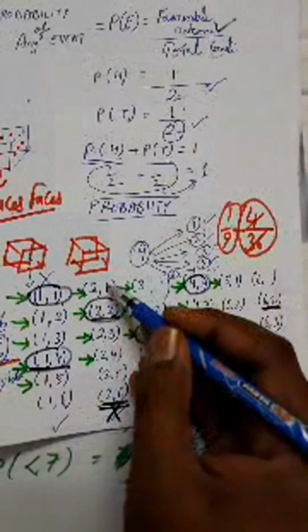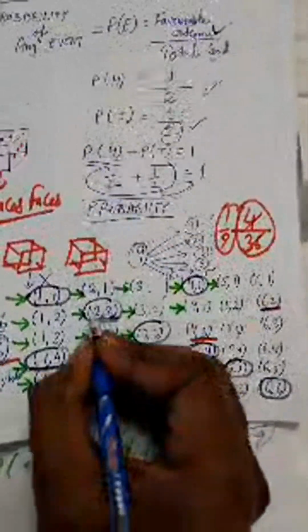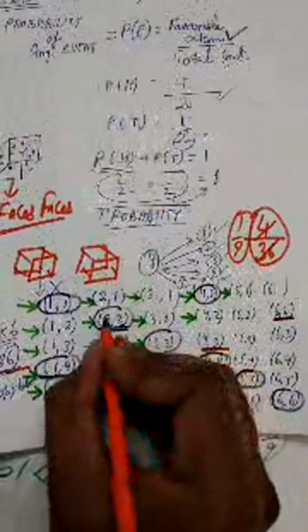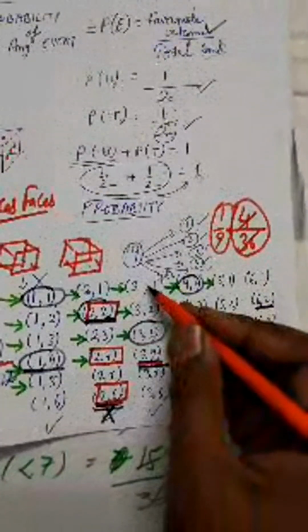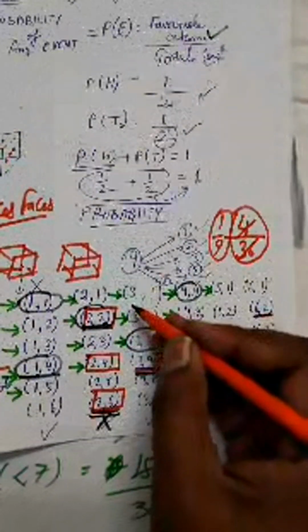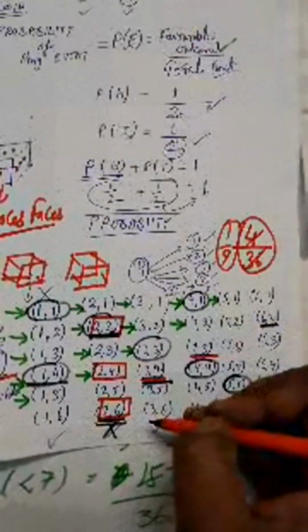This is not possible. Go to this. Yeah, 2 is even. So all the possible combinations along with this should be even. So this is one possibility when both the numbers are even. I am making a square over these numbers. 2 2, 2 4 is also even, 2 6 is also even. Now in this row all the numbers could not be even because the first number is already odd. So this could not be considered.